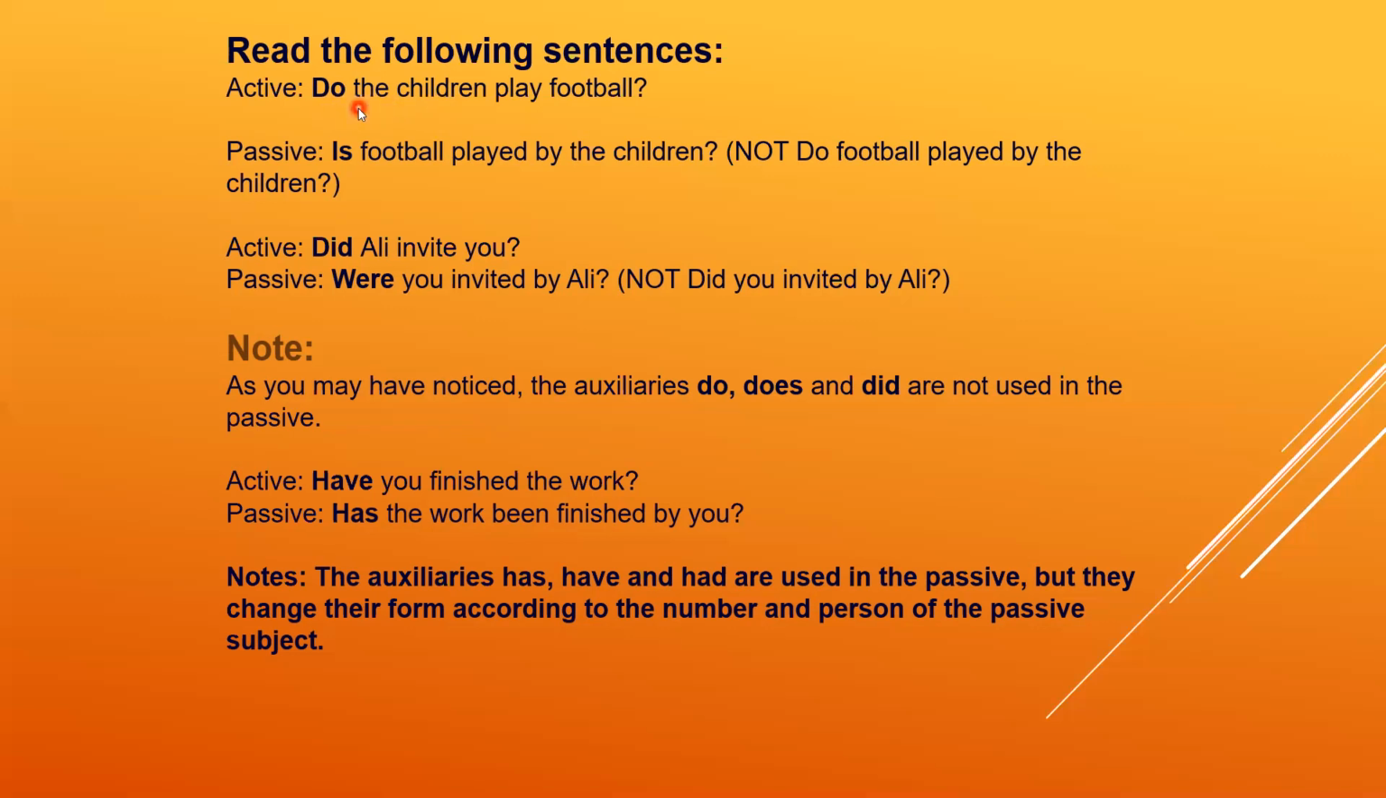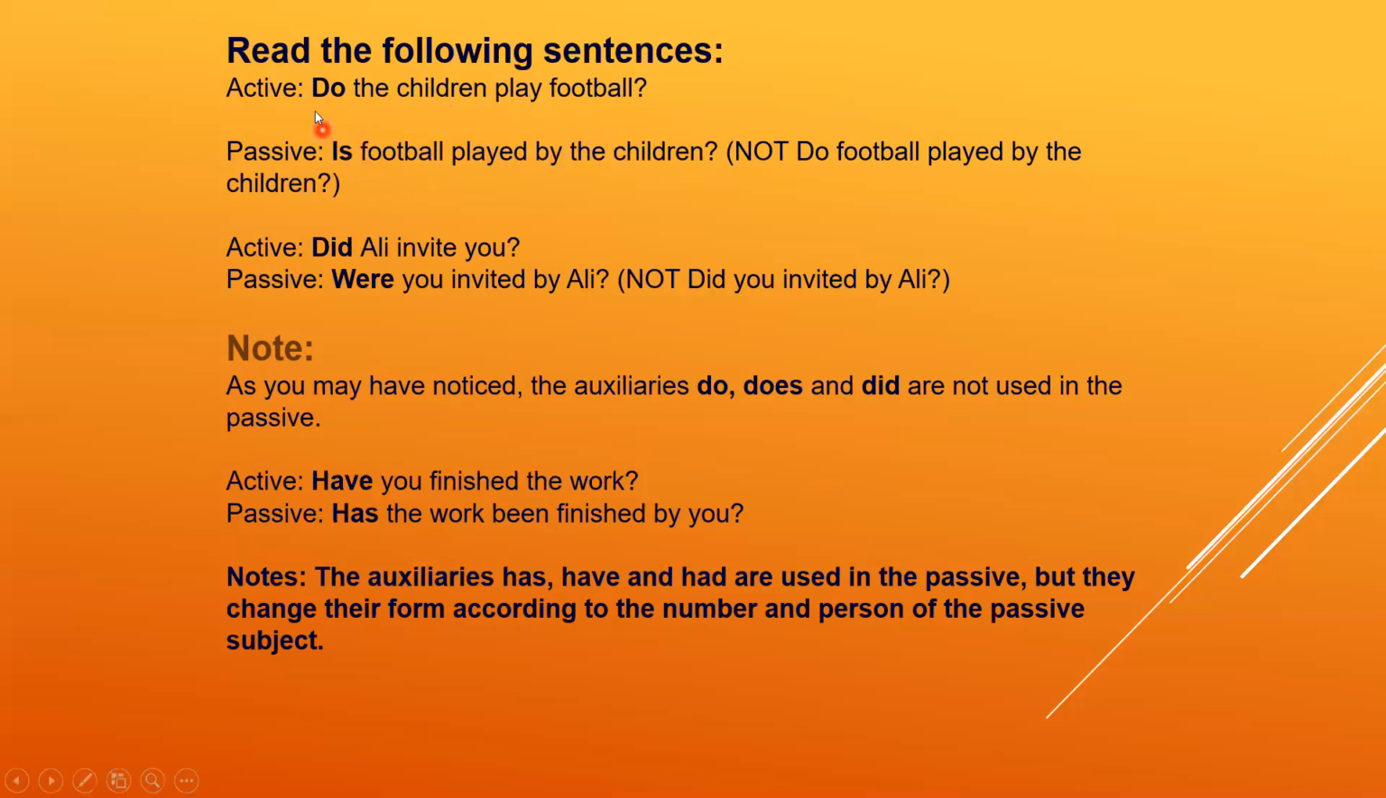Now we have to change it into the passive. As you know very well, when we have any sentence, we divide it into three parts: subject, verb, and object. So the subject is the children, play is the verb, and football is the object. When we change an active sentence to the passive, we put the object, football, as the subject in the passive. So we put football here.